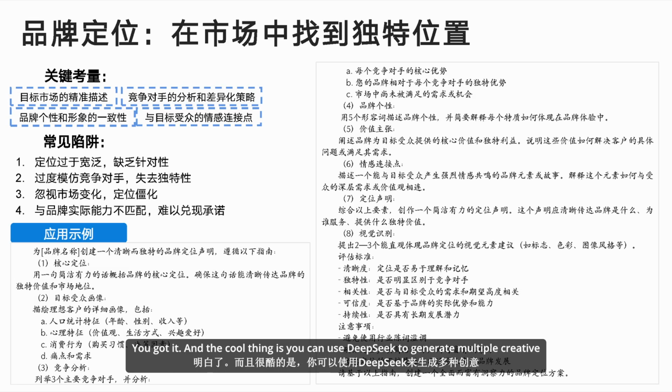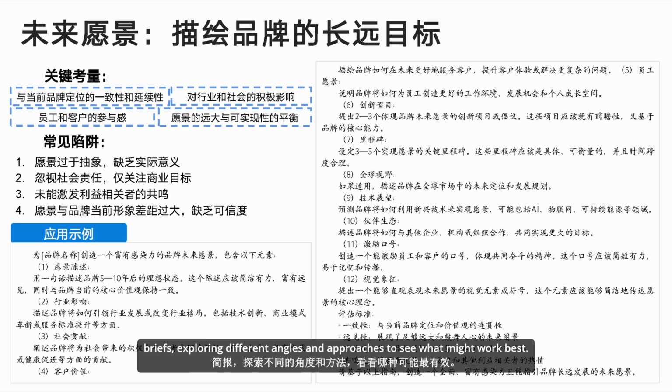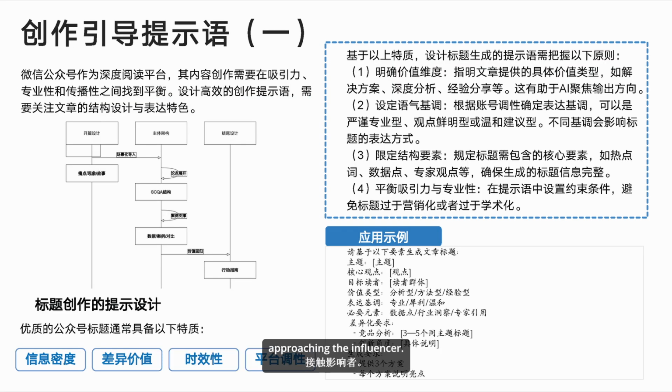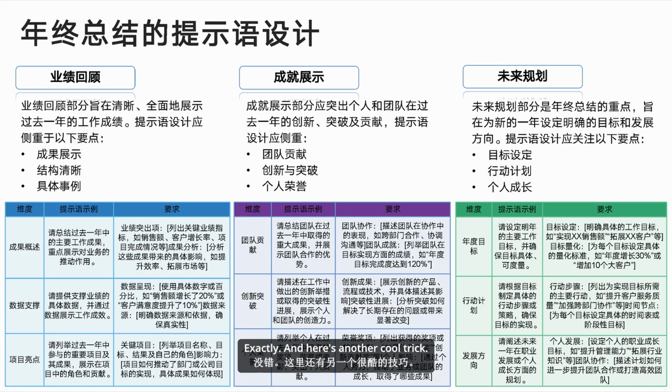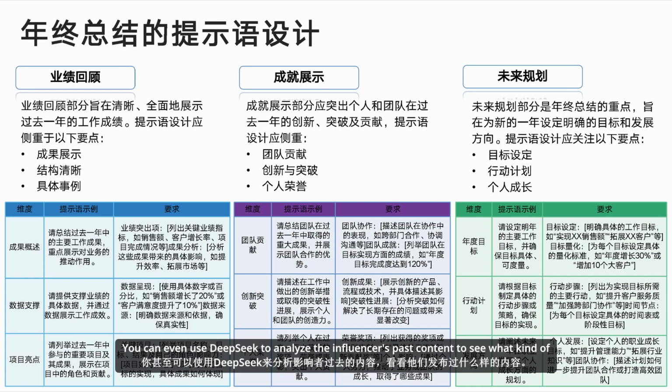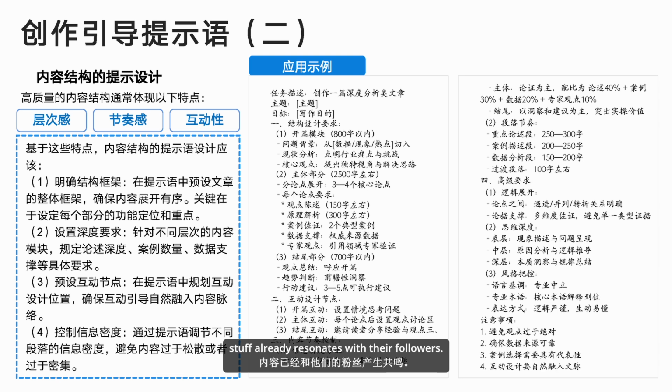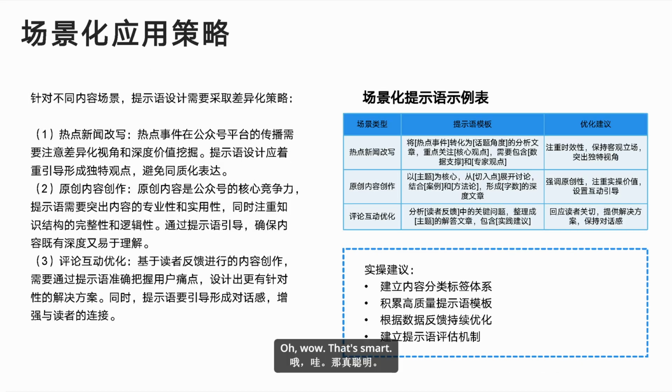You got it. And the cool thing is you can use DeepSeek to generate multiple creative briefs, exploring different angles and approaches to see what might work best. That's pretty cool. So you can kind of test out different strategies before even approaching the influencer. Exactly. And here's another cool trick. You can even use DeepSeek to analyze the influencer's past content to see what kind of stuff already resonates with their followers. Oh, wow. That's smart.